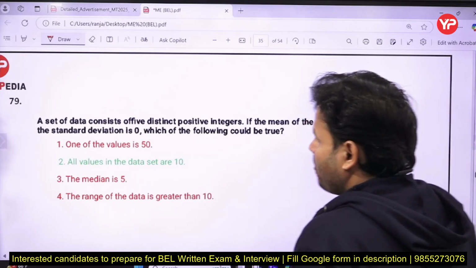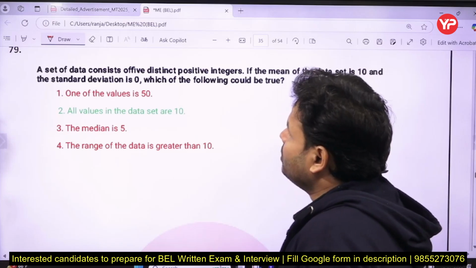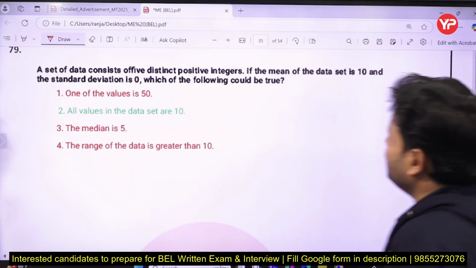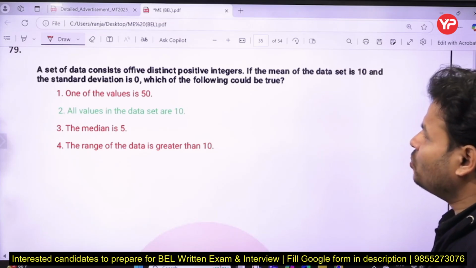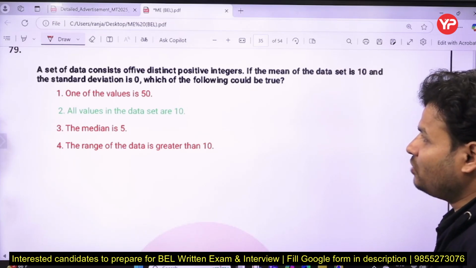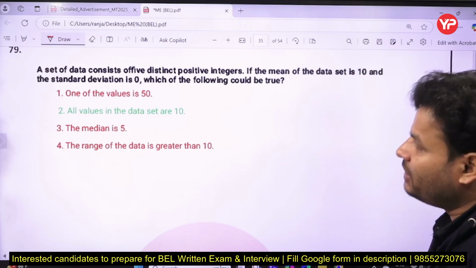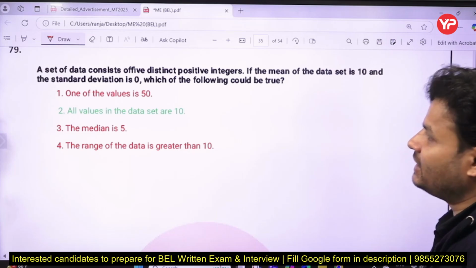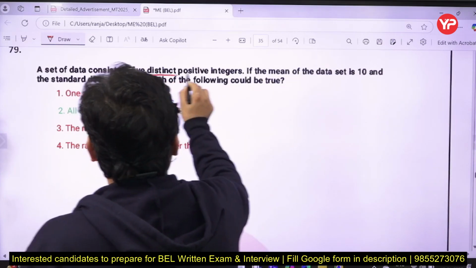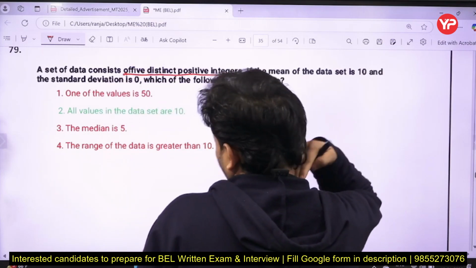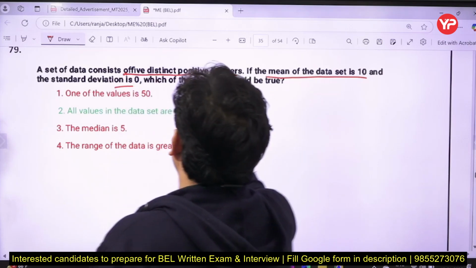Next, a set of data consists of 5 distinct positive integers. If the mean of the data set is 10 and the standard deviation is 0, which of the following could be true? First one, one of the values is 50; all the values of data are 10; the median is 5; the range of the data is greater than. See, a set of data consists of 5 distinct positive integers. If the mean of the data is 10 and the standard deviation is 0, which of the following is true?